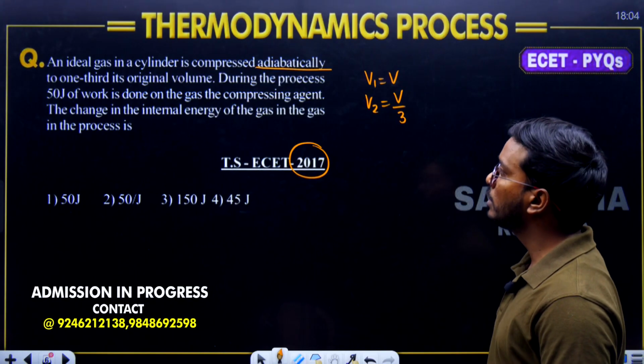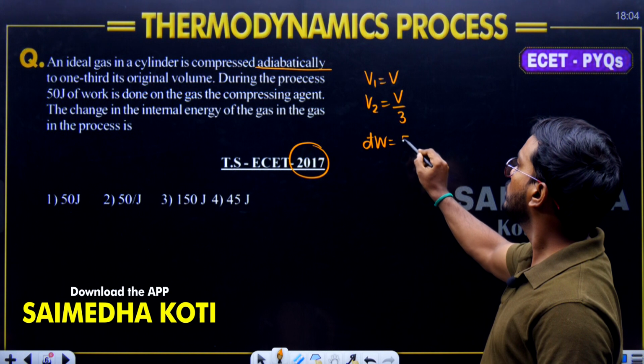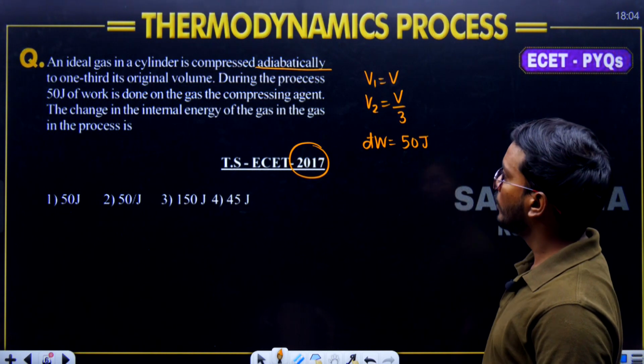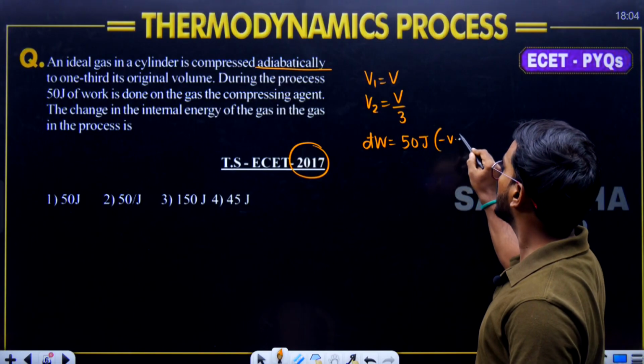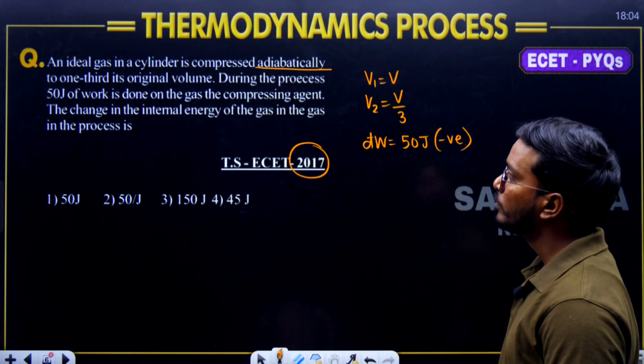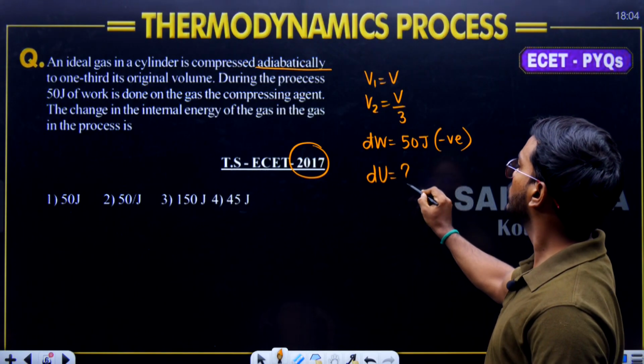During the process, 50 joules of work is done. Work done is equal to 50 joules on the gas, and that too, it is a compressive work. Compressive work is a negative work. Okay. The change in the internal energy is equal to what? dU is equal to what?